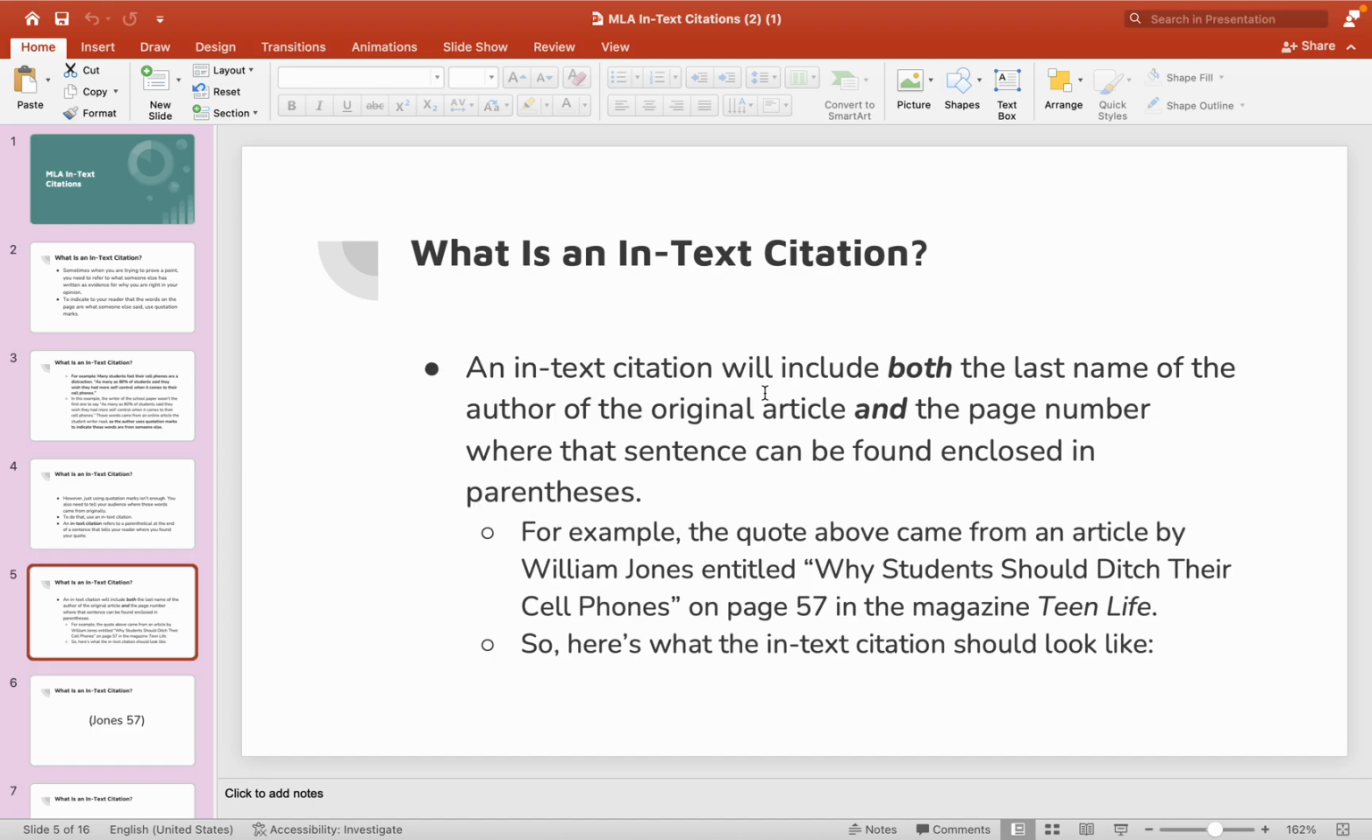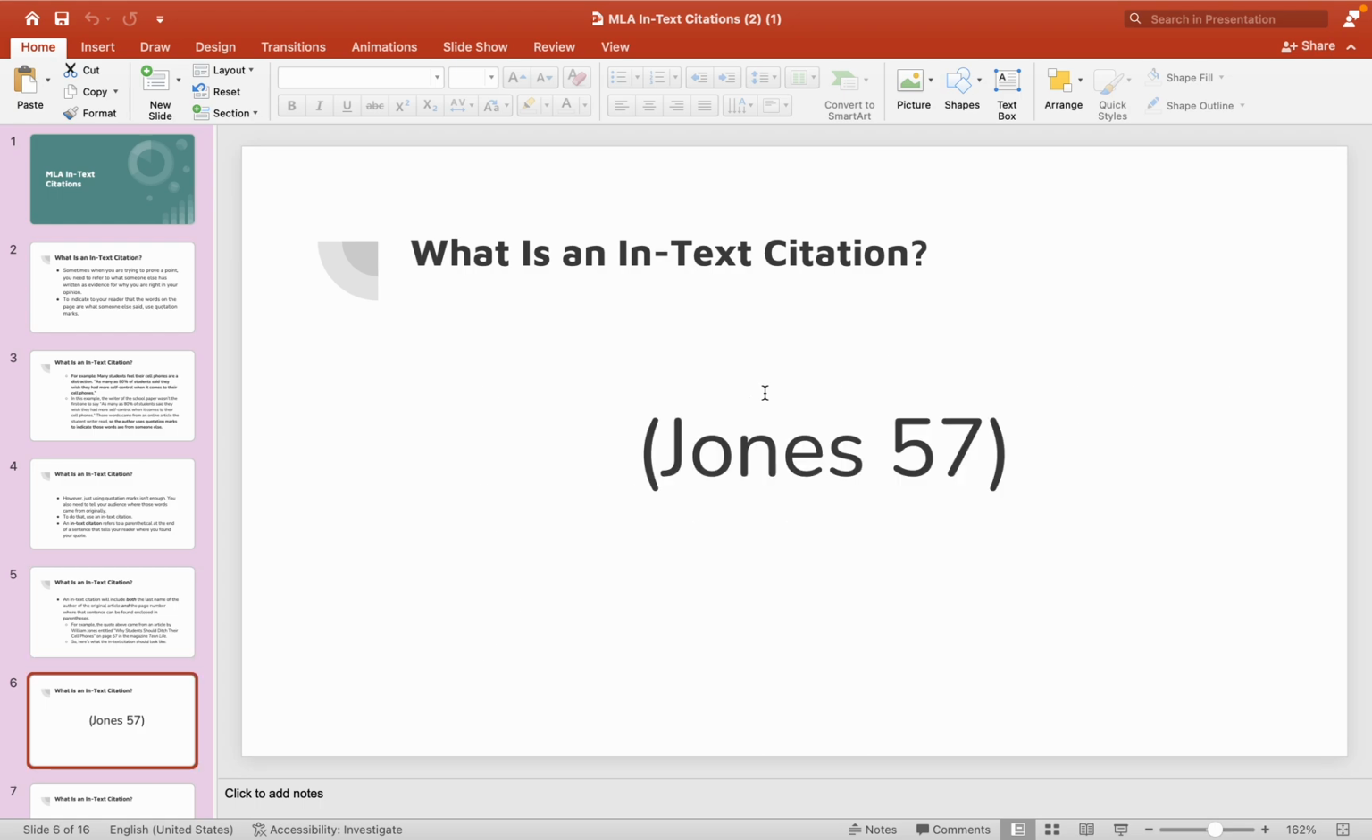So an in-text citation will include both the last name of the author of the original article and the page number where the sentence can be found, and it's enclosed in parentheses. So for example, the quote above that we just saw came from an article by William Jones entitled "Why Students Should Ditch Their Cell Phones" on page 57 in the magazine Teen Life. So here's what an in-text citation would look like for that.